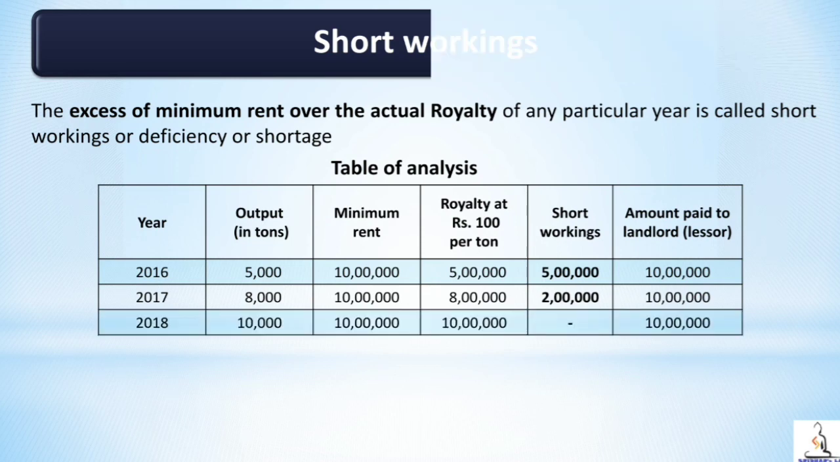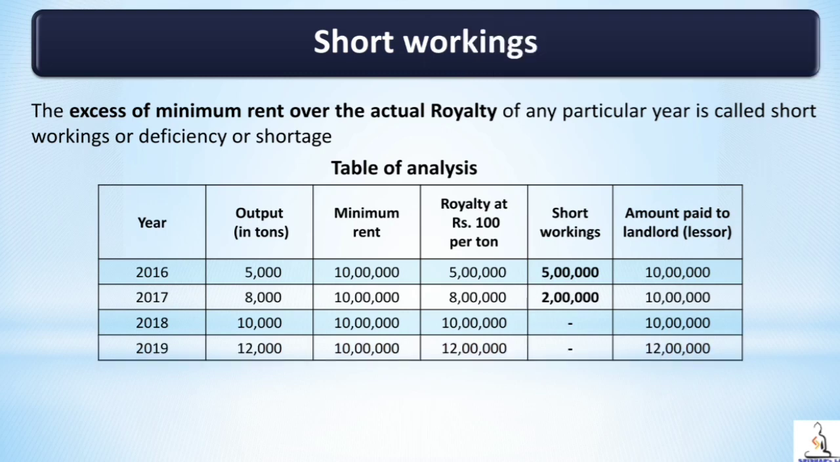In the year 2018, output is 10,000, minimum rent is 10 lakh, royalty is 10 lakh. Short working is nil because when royalty is equal to minimum rent, actual royalty itself will be paid to the landlord. In the year 2019, output is 12,000 tons, minimum rent is 10 lakh, royalty is 12 lakh, amount paid to landlord is 12 lakh. Short working will be nil. Why? Because when royalty is more than minimum rent, actual royalty is payable to the landlord.